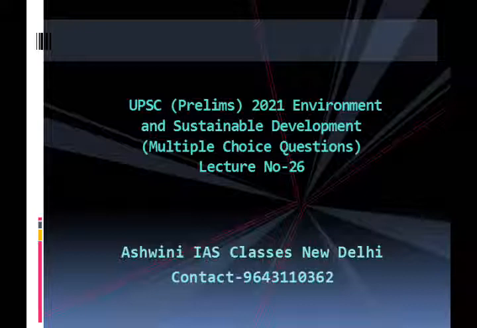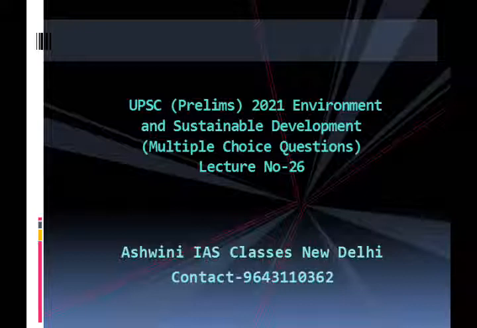In my lecture today, first I will discuss environment and then sustainable development. What is environment? Environment is defined as the sum total of biotic and abiotic components that surrounds and influences an organism. Everything that surrounds an organism is collectively known as environment. The biotic and abiotic components of the environment interact with each other.